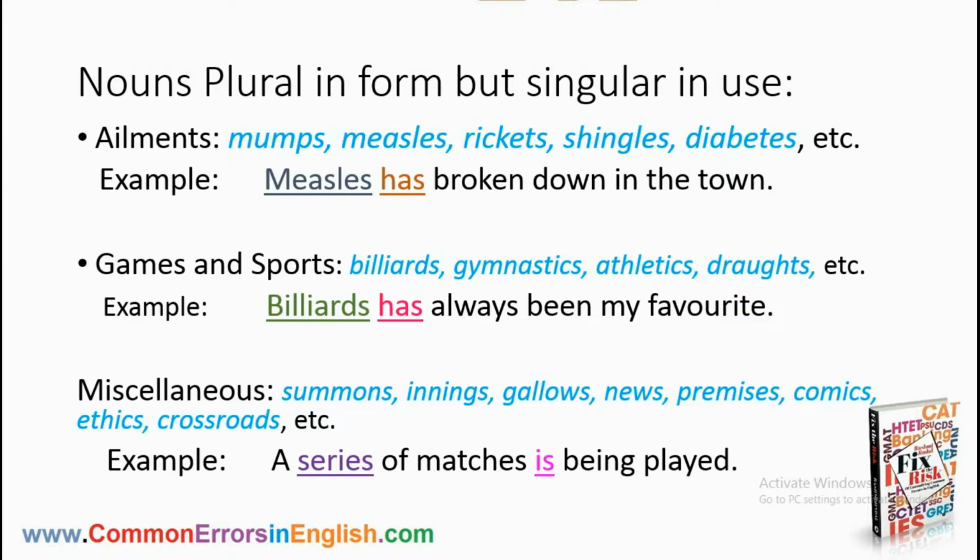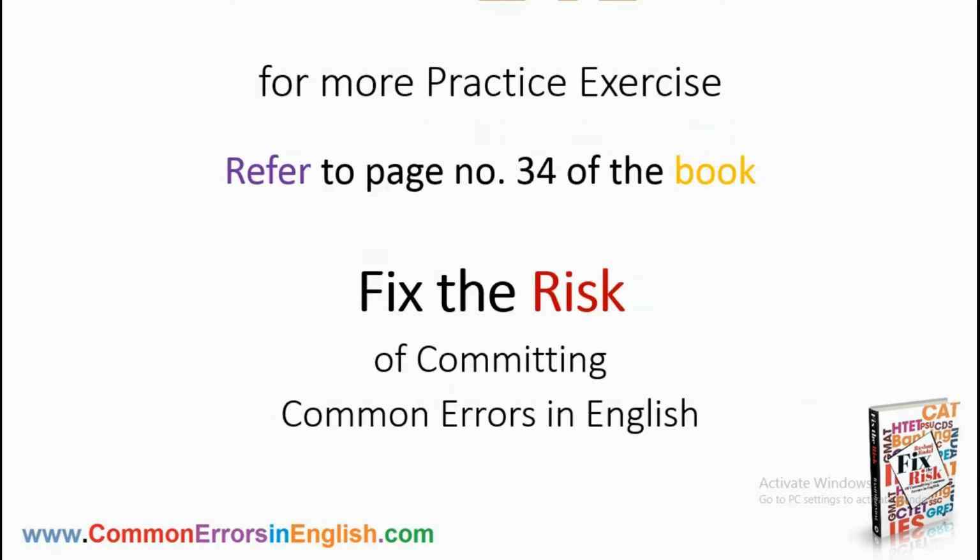Here is also a list of miscellaneous words which seem plural in form but are actually singular in use, like summons, innings, gallows, news, premises, comics, ethics, crossroads, etc. For example, a series of matches is being played. Series, though it seems plural, is actually singular. That's why the singular verb is has been used, not are. For more practice exercise, refer to page number 34 of the book, Fix the Risk of Committing Common Errors in